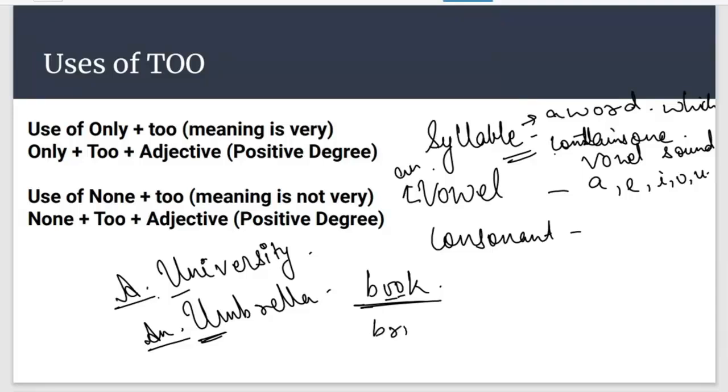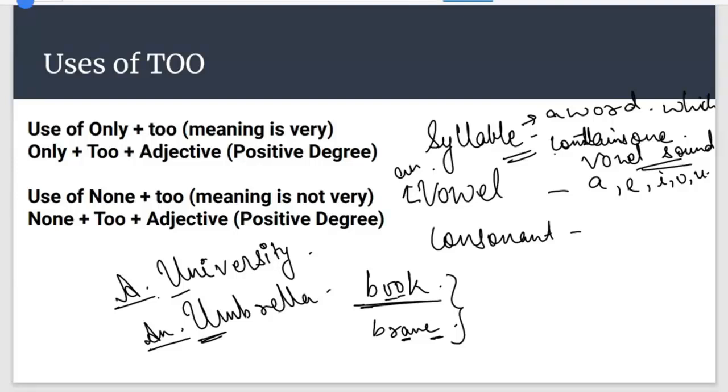There is a word brave. Now in this brave also there are two vowels, A and E. But E is silent and it is pronounced as brave. We don't say bravey. So here the vowel E is silent. So brave and book will come under one syllable. Syllable is defined according to vowel sound.